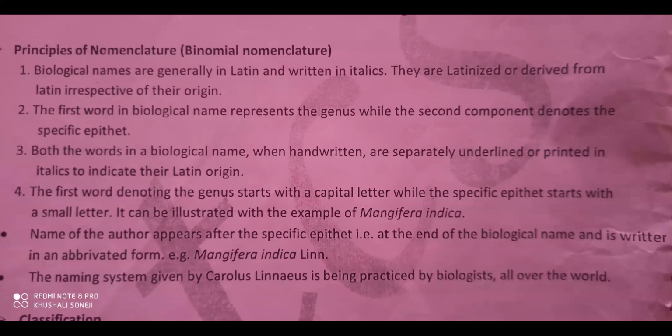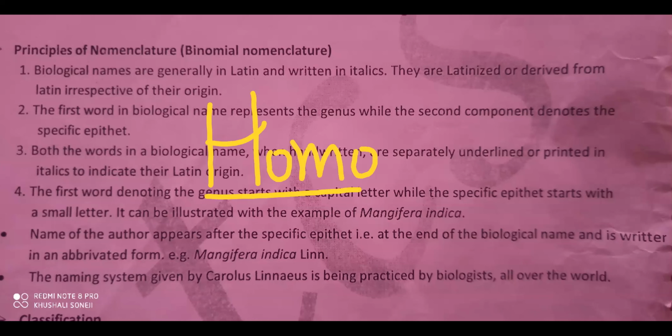Now, to give any organism a scientific name, certain principles should be followed. Very easy, and very important also for the 2 marks question. You just have to remember. You know the scientific name of humans, right? Homo sapiens.